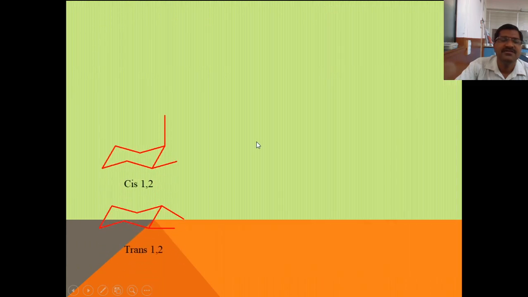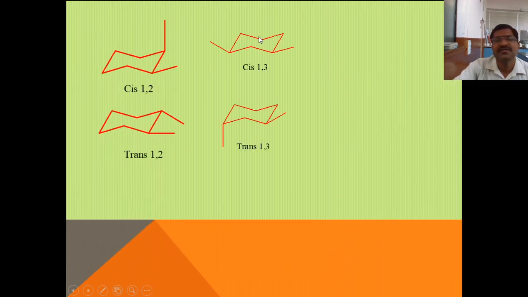If you go towards the next pair, here also in cis and trans, in the trans isomer molecular volume is low because one of the methyl groups is axially oriented, it creates an axial interaction, and it is a congested molecule. If you compare the molecular size, it is less as compared to the cis isomer.